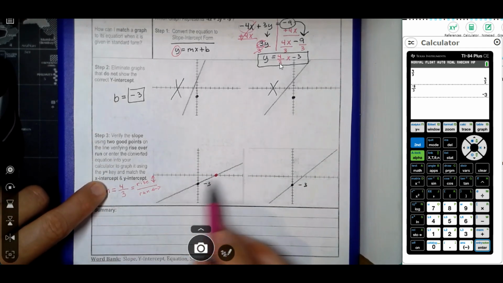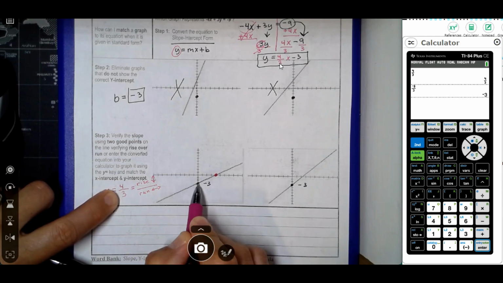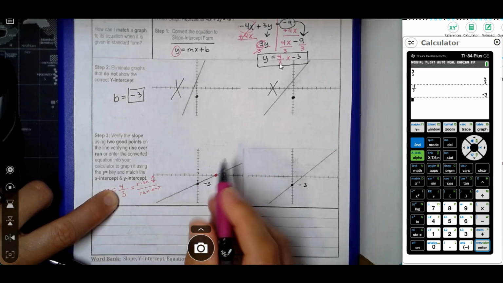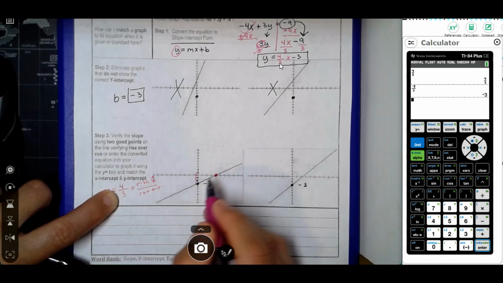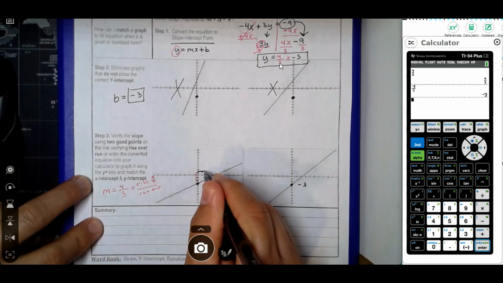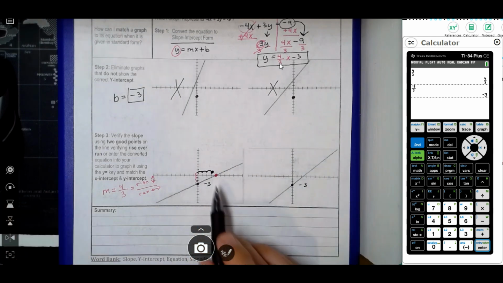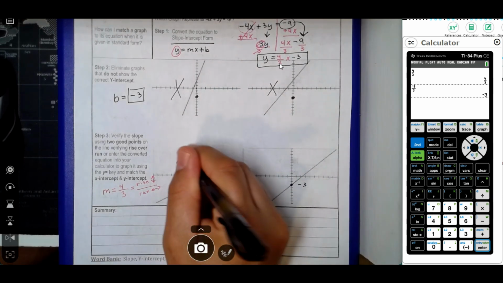So if this is correct, if I start at the y-intercept, I have to go up 4 and then to the right 3. So I would go up 1, 2, 3, and then 4. I'm going to count that again, and I'm going to draw little curlicues. 1, 2, 3, 4. So if I go up 4, and then I go to the right 3, I'm going to use my black pen for that. I'll go over 1, 2, 3. The line should cross through that point. So notice this is off. So this is not going to be correct. So this one right here is wrong.